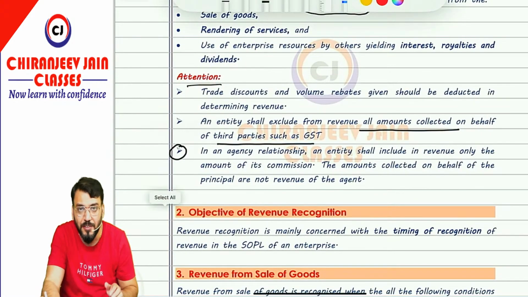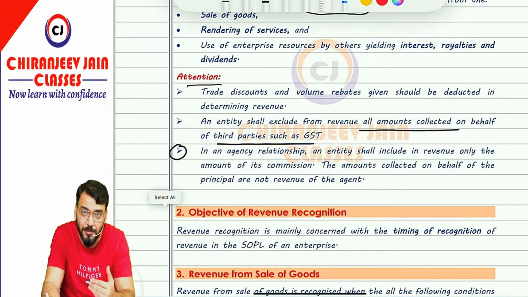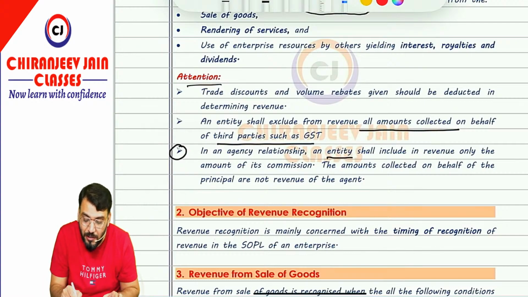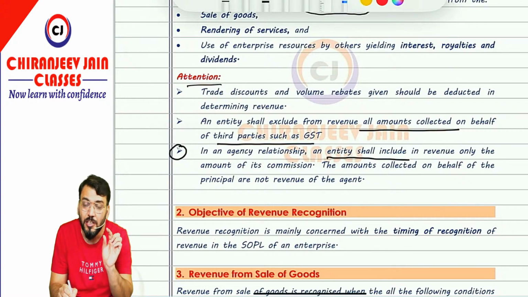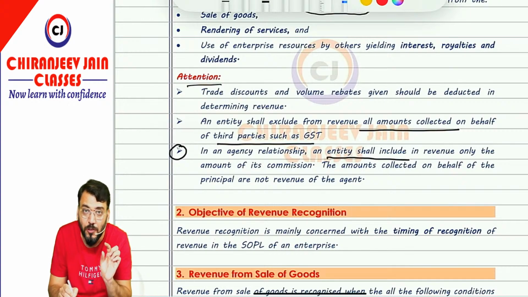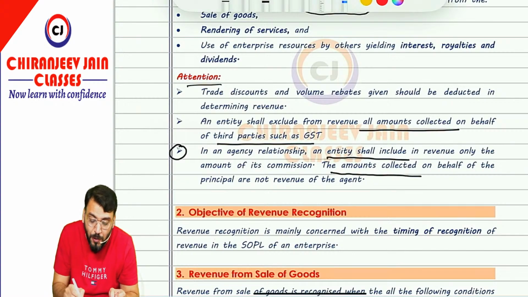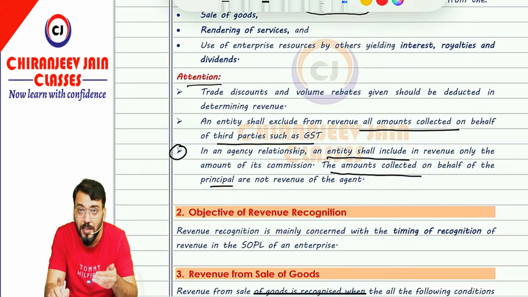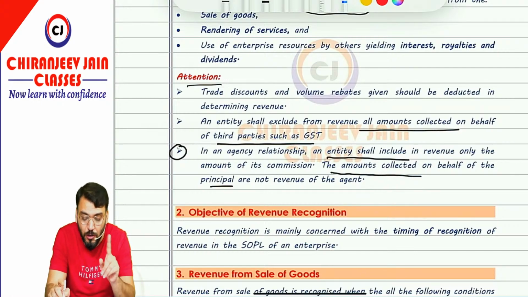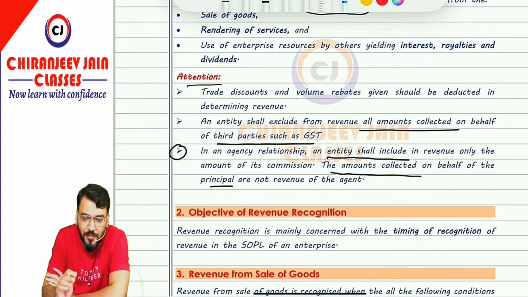One more clarification: in case of agency relationship, whenever goods are transferred to an agent, the agent will sell the goods on behalf of the principal. So the agent shall include in revenue only the amount of commission, not the gross inflow, because they will receive the gross amount but their revenue will be only the amount of commission. Whatever amount is collected on behalf of the principal will not be the revenue for the agent. These three clarifications have been given.